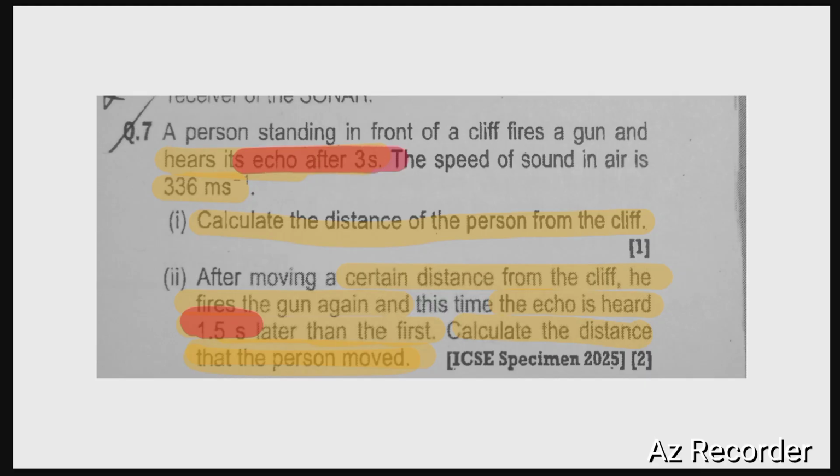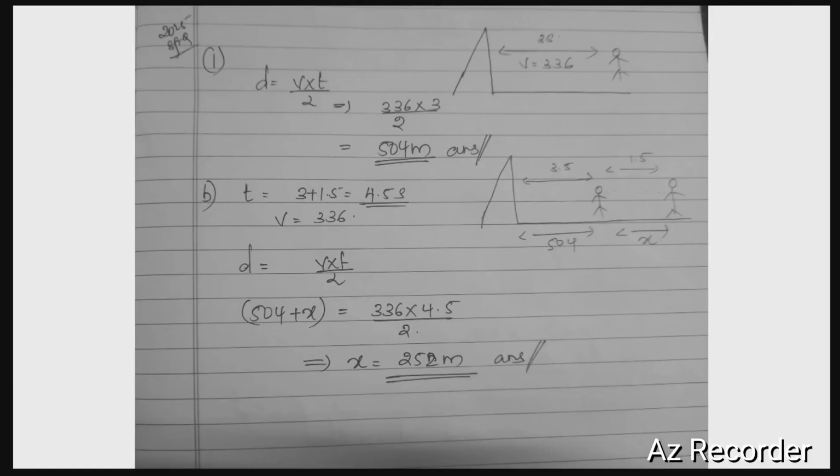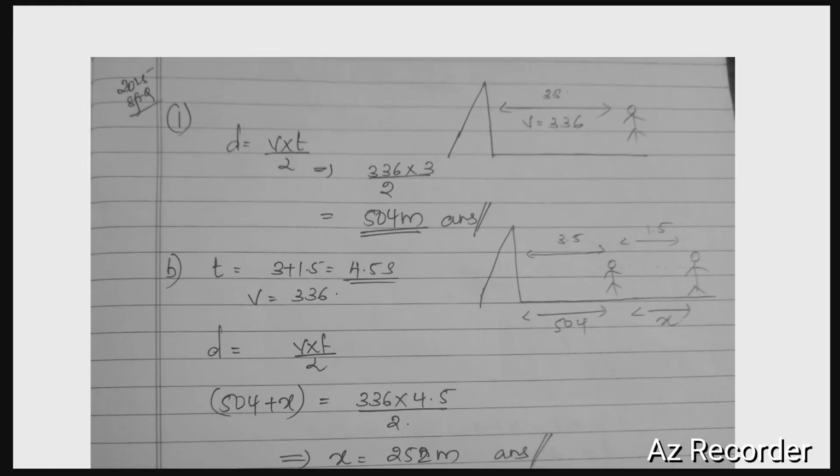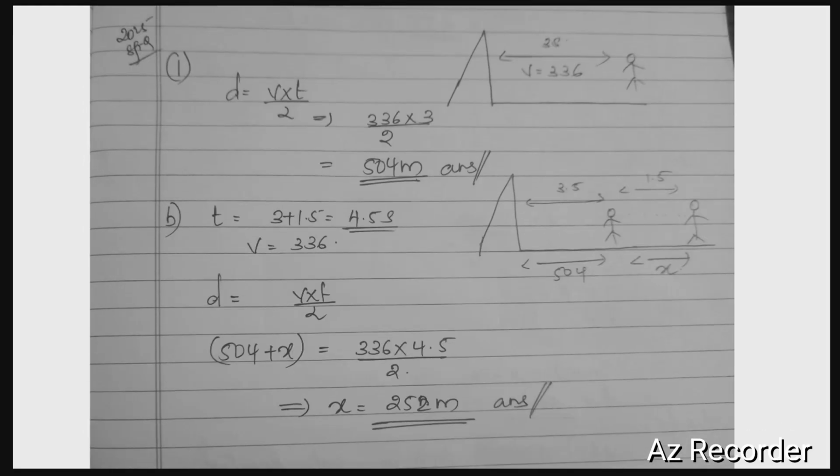Okay, he hears the first echo after 3 seconds and the velocity of the sound is directly given in the question. So let's try solving it. This is an apparent figure of the question. Here this is a cliff and the observer is standing at this point, and from standing at that point he fires a gun, and he hears the first echo after 3 seconds, and the velocity is given to be 336.